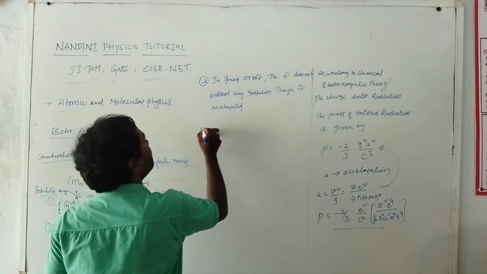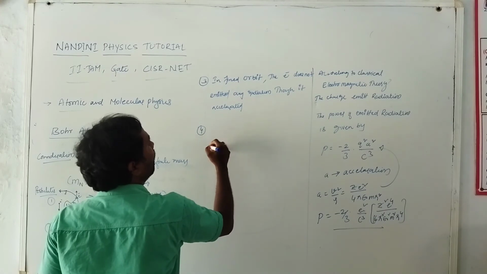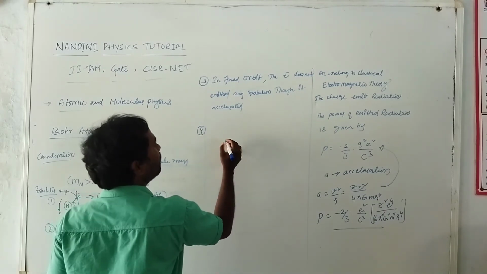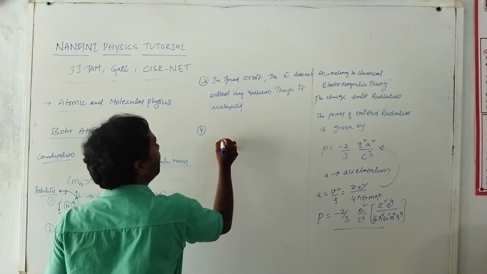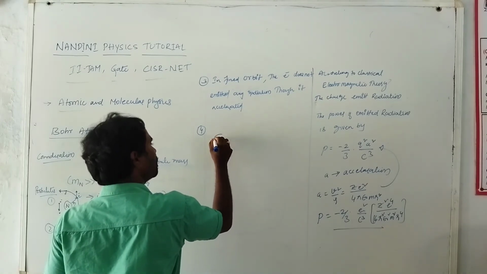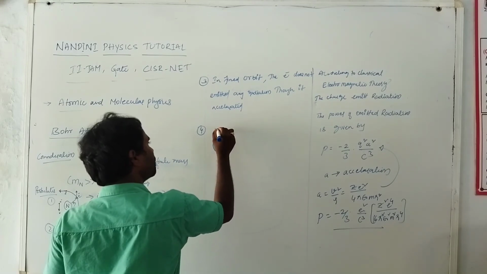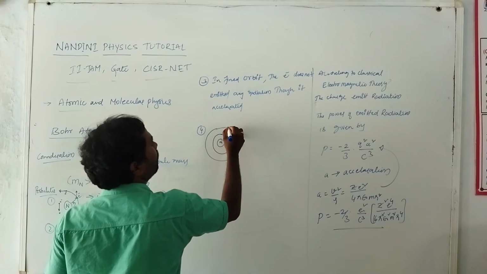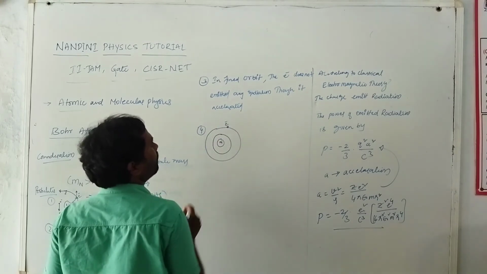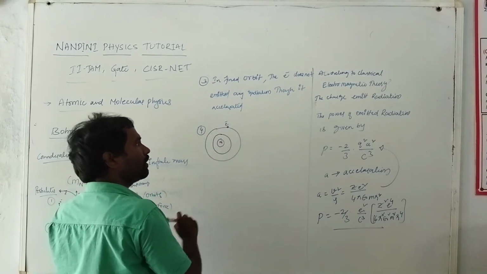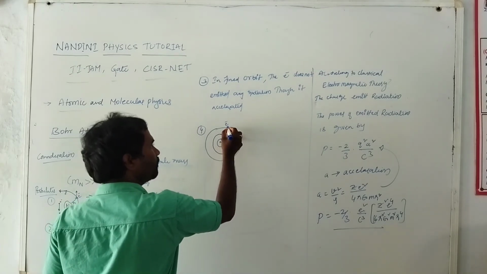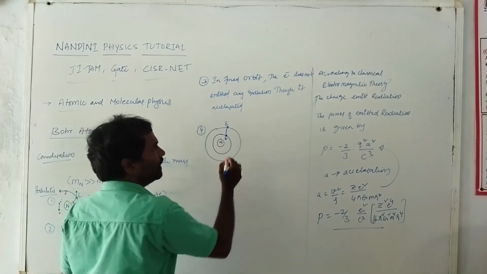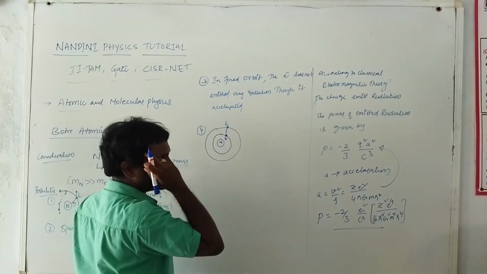And the fourth postulate is: if an electron jumps from a higher energy level to a lower energy level, for suppose this is a nucleus, around this nucleus there are stationary circular orbits. Now the electron present in one circular orbit jumps from one state to another, from the initial state to the final state.